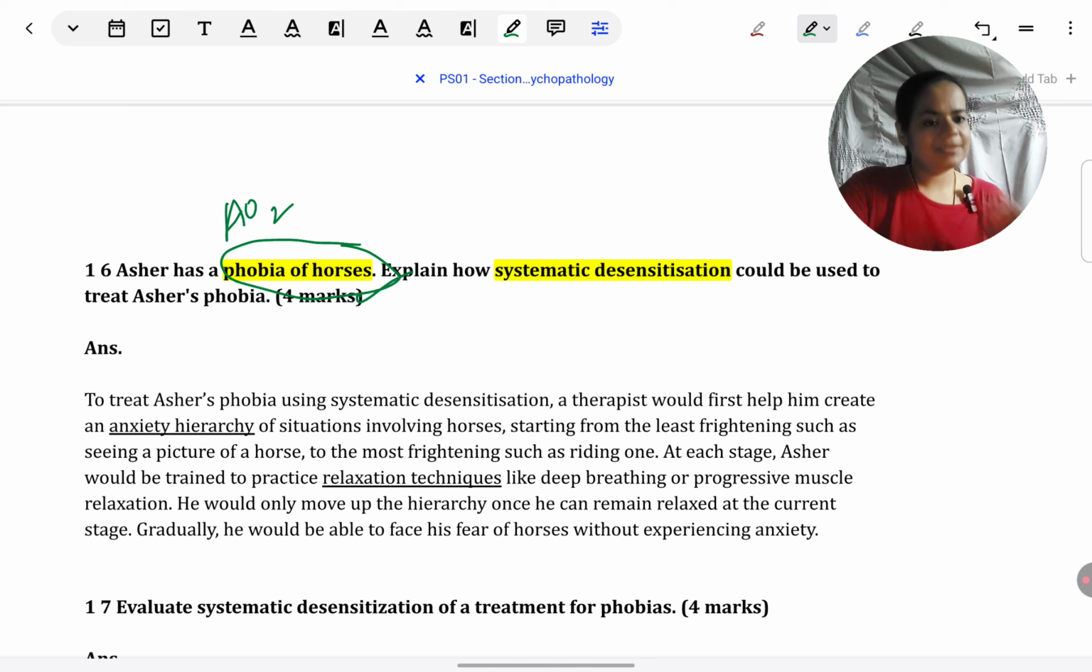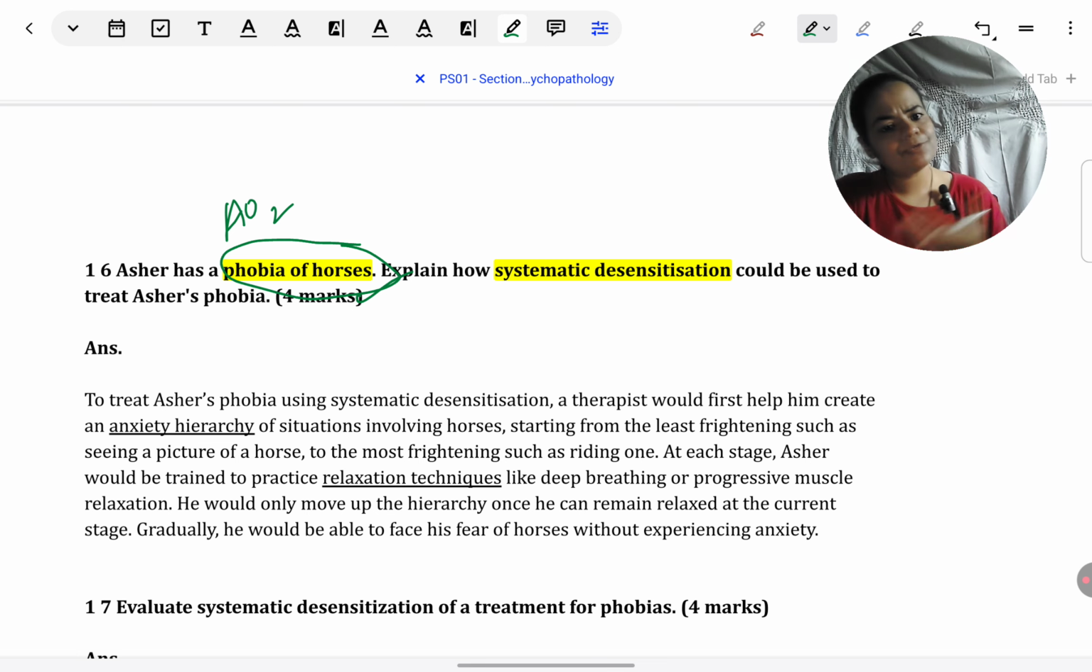So don't risk your marks for such a simple answer. Make sure all the points that you're giving are about phobia of horses. You know, in systematic desensitization, a hierarchy has to be made. Why not illustrate how the hierarchy will be made by taking the horses example? You have to explain it, right?